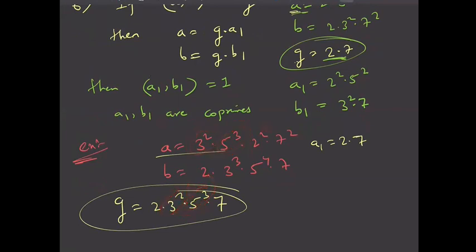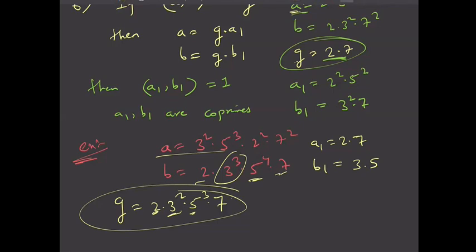So leftover thing is 2 and 7. And what is the leftover thing in B? That is B1. So 2 we have already taken as a part of GCD. From 3 cube we have been able to take only 3 square, so 3 is left over. And from 5 power 4 we were able to take only 5 cube as a part of GCD. So 5 is left over and nothing else, right? 7 we took entirely as a part of GCD.